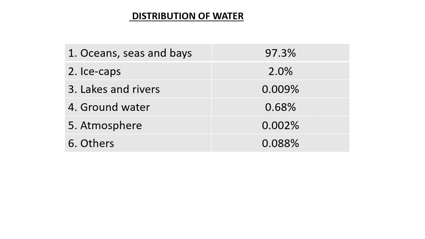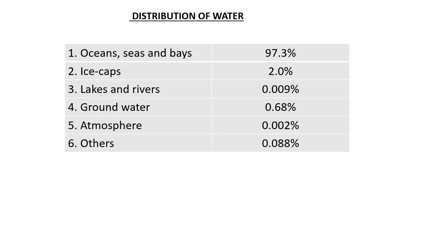And the distribution of water in our planet, how this distribution is there. The oceans, seas and bays have 97.3%. This table is given in your book also. And the same, you can understand that ice caps have 2%, where we get the water, lakes and rivers 0.009%. Groundwater, that is underground, the water source which is there, is 0.68%.